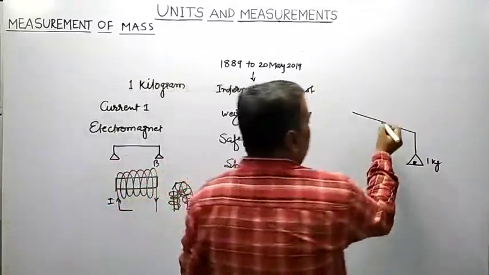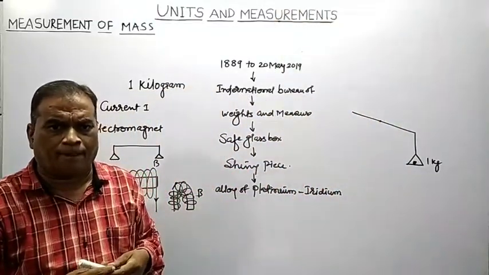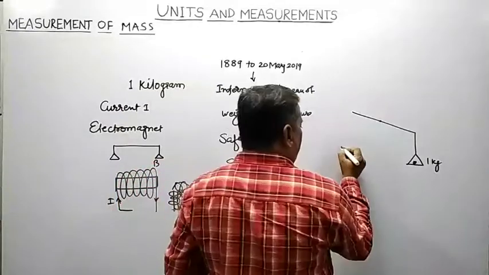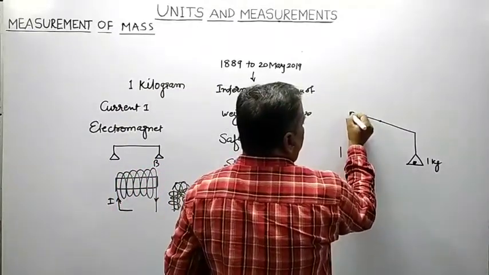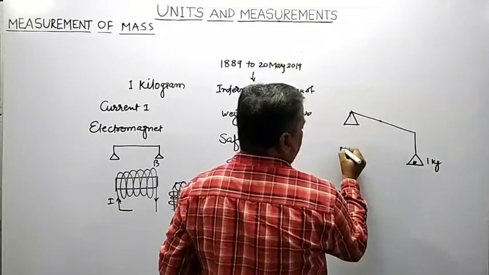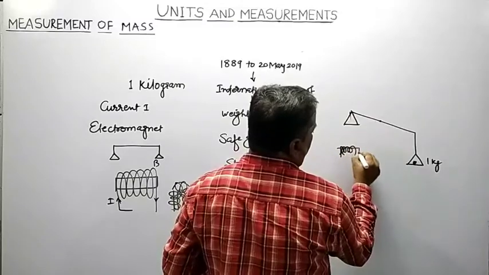Then the other side gets lifted up. Now here, if I bring an electromagnet, suppose here we have an electromagnet.